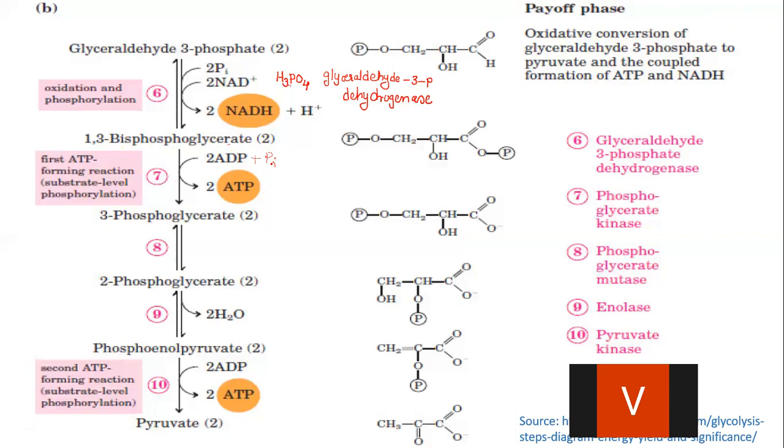Now as the phosphate group has been transferred to the ADP directly from the substrate, this type of reaction is called substrate level phosphorylation. What is the meaning of substrate level phosphorylation? The inorganic phosphate is transferred to ADP directly from the substrate and there is formation of ATP here. So this is the first energy forming reaction which is called substrate level phosphorylation, and the reaction occurs in